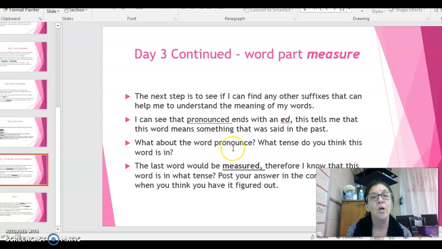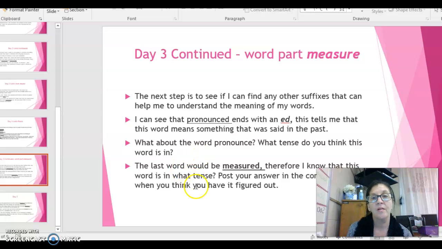So what about the word pronounce? What tense do you think that word is in? All right, I'm just going to let you ponder that one, and I'm going to let you post that in the comment box below and leave it for your teachers so that they can look to see what your thought process is.